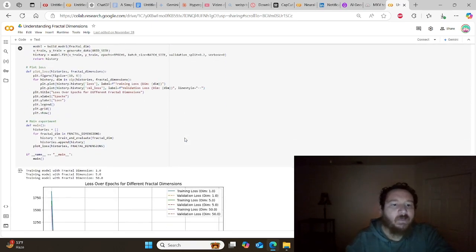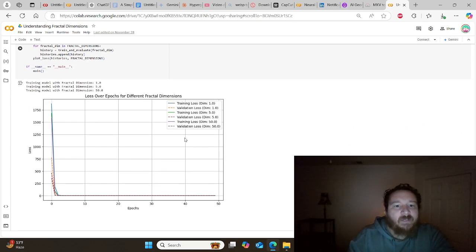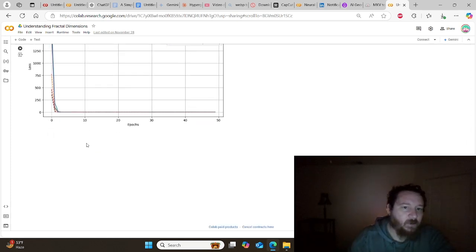Graphing this out over time, we can see this same thing. So let's extend it out to spherical space. We'll go out to dimensions like 50, so we'll go 1, 5, and 50. We can see this does have an impact on the training as well, and a unique training, with dimension 5 being an outlier within this. Dimension 5 very specifically takes longer to train than the other dimensions. I don't know why. I'm just highlighting that and showing what this data is showing here.